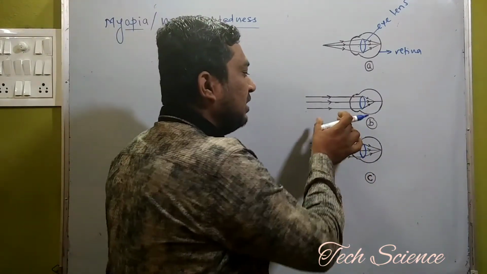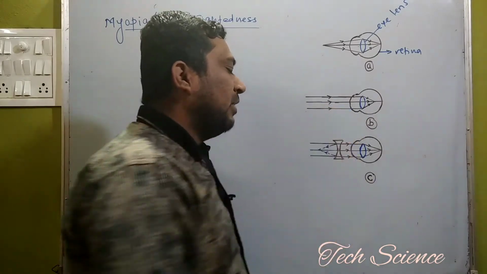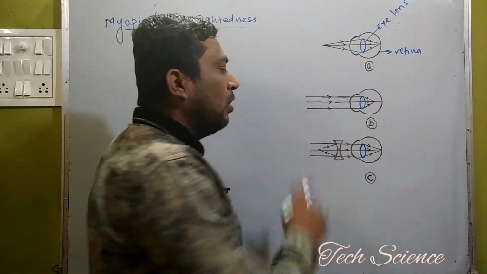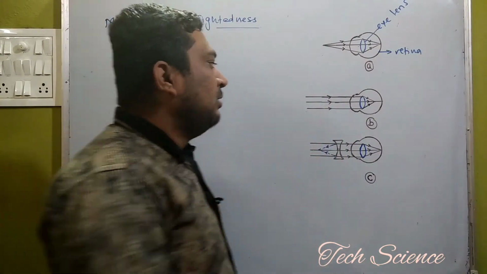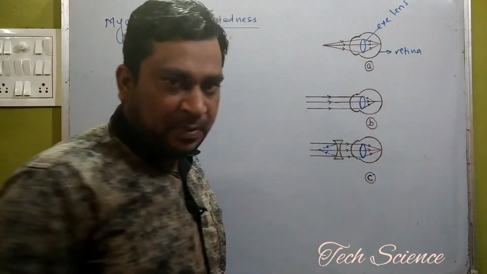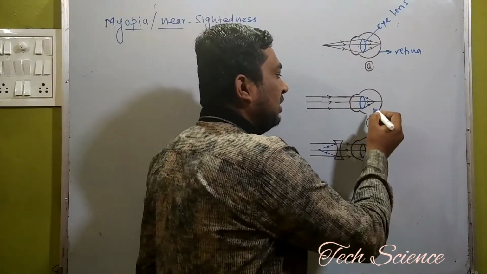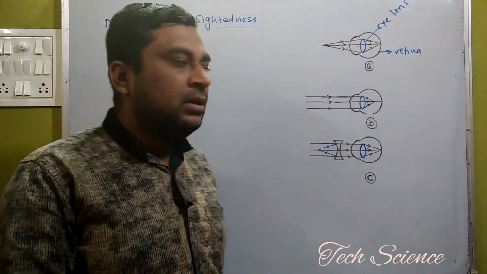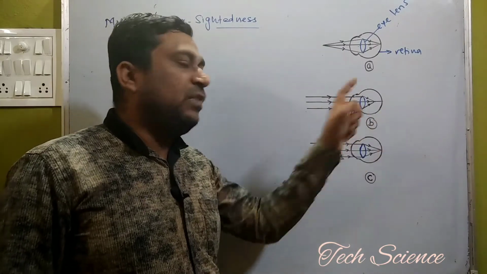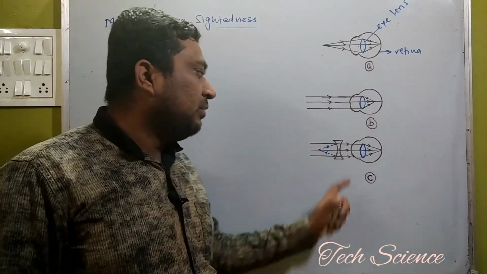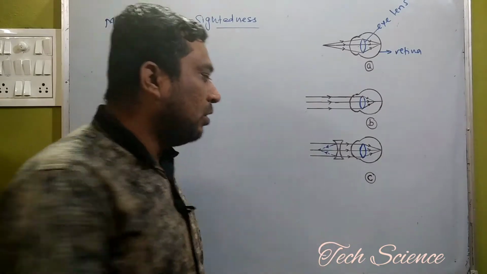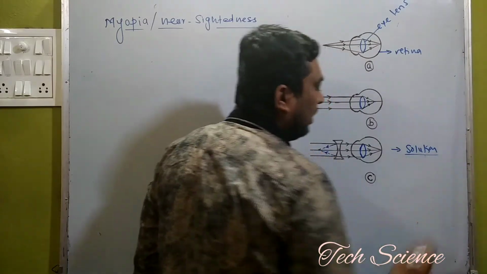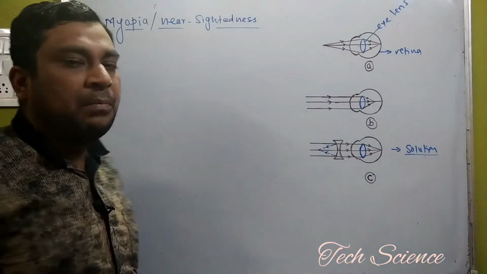What about the objects which are at a far distance from the myopic eye? In that case, for objects at a longer distance, the converging power is increased in myopia. Because of that, for the distant object, the image is created in front of the retina, and that is not clearly visible by this defective eye. And if you observe the third diagram, here you get the solution. What is the solution for a human eye affected by myopia?